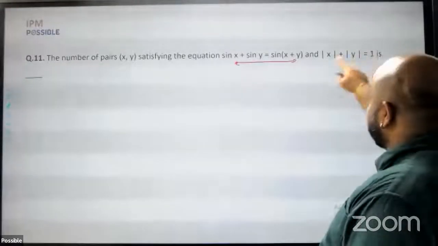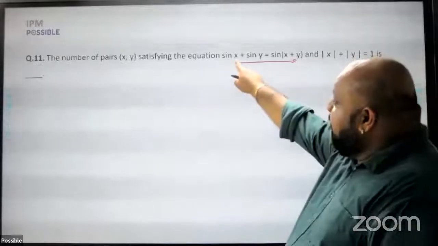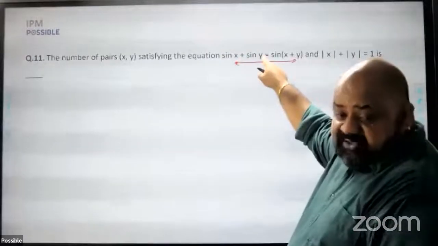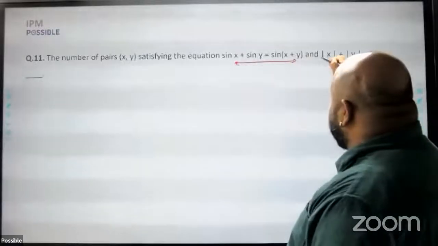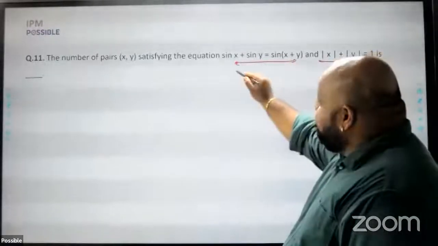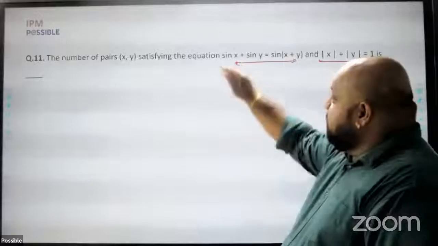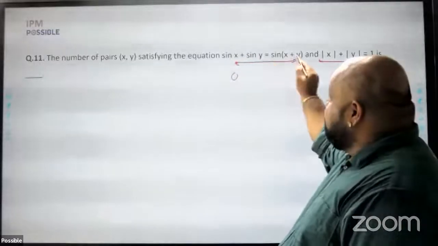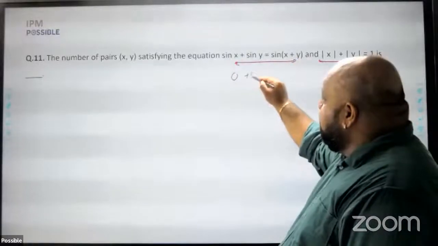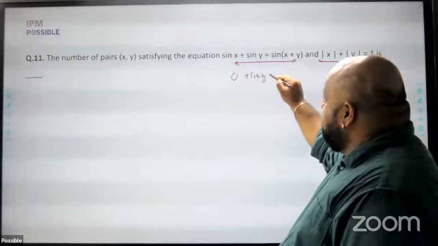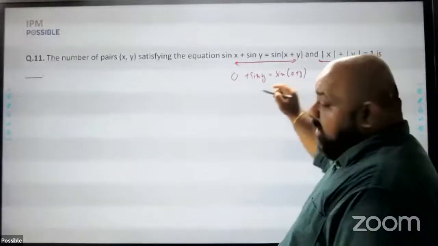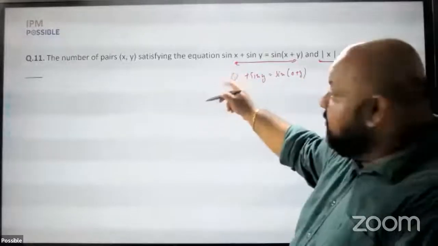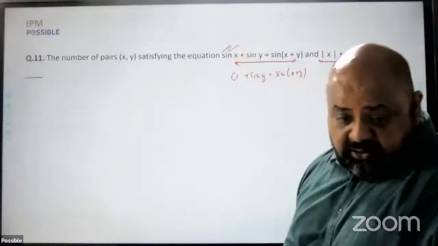Also, x and y have to satisfy this. What I cannot do is simultaneously put x and y as 0. If I put x and y as 0 simultaneously, then this equation will not get satisfied. So one is I put x as 0, sine 0 is 0, so sine y is equal to sine y. So this will get satisfied. Right? So when x is 0, for every value of y, this equation is fine.